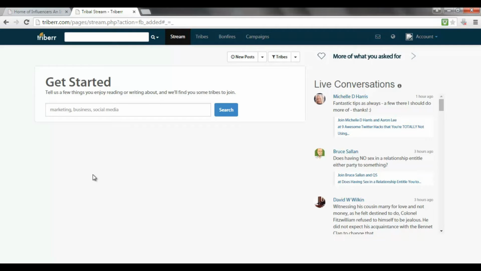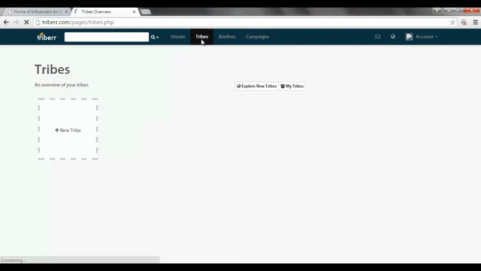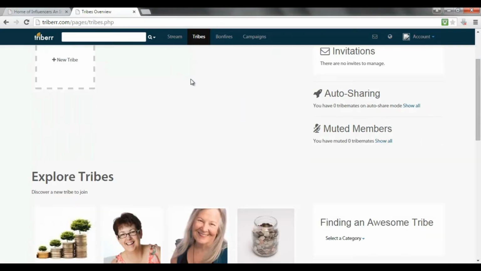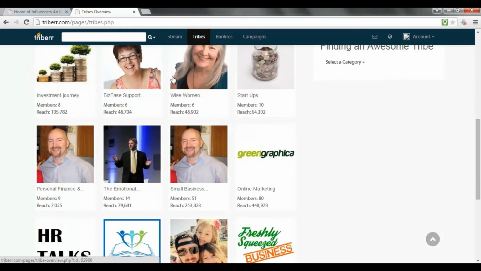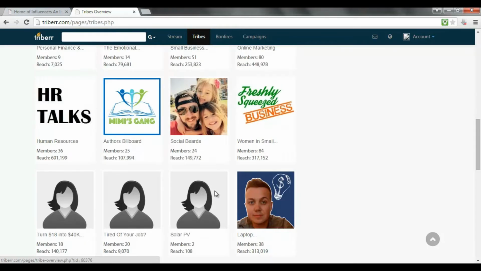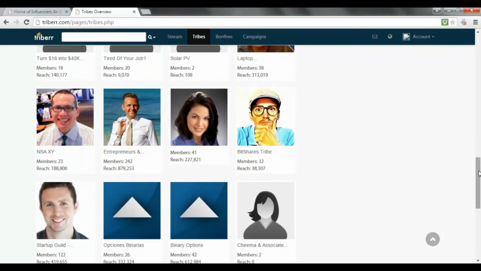So of course the first thing to do is consider joining some tribes. You will need a blog up and running first, of course. So if you click on the Tribes tab, you could either create your own tribe or join an existing tribe. Now as you can see, there are different types of tribes down here, and you can see the members in each tribe and their reach. So the amount of people that are following their blogs in total. So as you can see, small business here, pretty large reach. Social beards, interesting niche there, pretty large reach. And so on and so forth. So there's lots of different tribes.